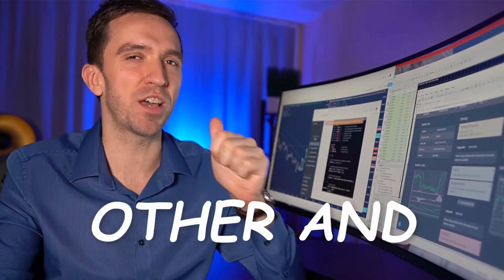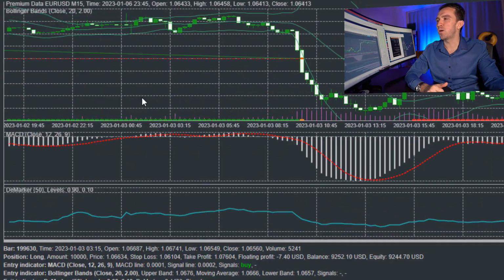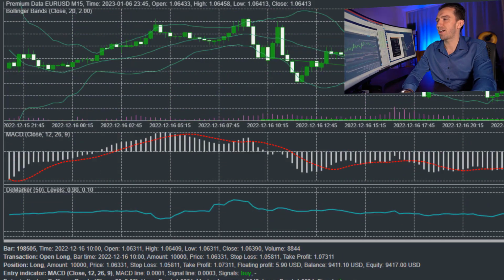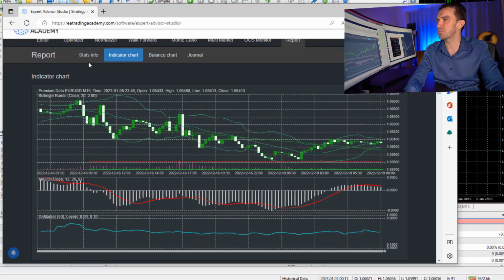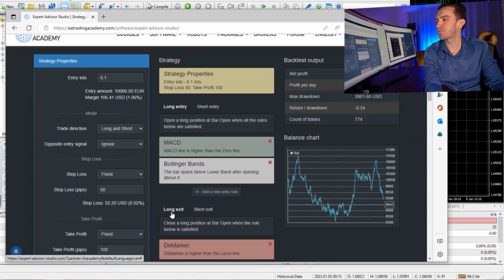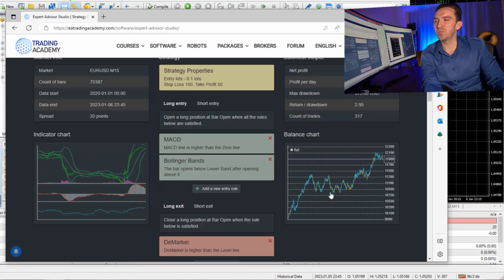So from my trading experience, that strategy makes sense, that we will have the two entry conditions confirming each other and one exit indicator. And if I click on the chart, you will see exactly where the trades were opened and closed. For example, here we have a short trade that met the stop loss, and right over here we have a long trade that met the stop loss, which means that I will need to increase the stop loss and probably decrease the take profit. Let's switch places. I will go for a stop loss of 100 and take profit of 50, and you will see a way better strategy with a positive balance chart.